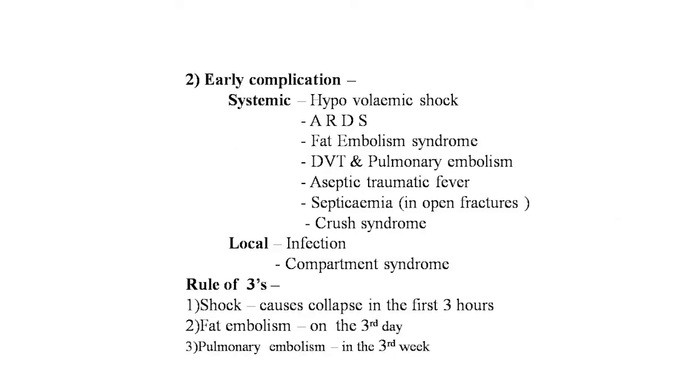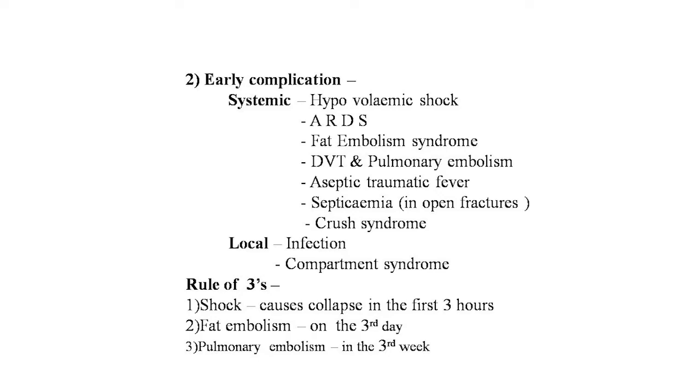Second is the early complications of fractures. These are also subdivided by two types, systemic and local. First, systemic early complications in fractures are hypovolemic shock, ARDS, fat embolism syndrome, DVT and pulmonary embolism, aseptic traumatic fever, septicemia in open fractures, and crush syndrome. And local early complications in the fractures, that is the infections and compartmental syndrome. These are the complications of the fracture.